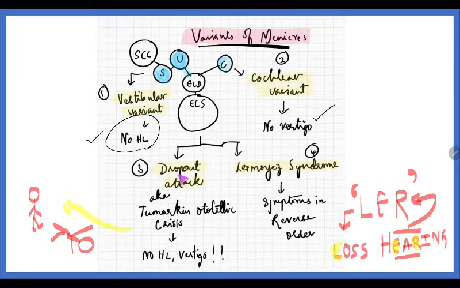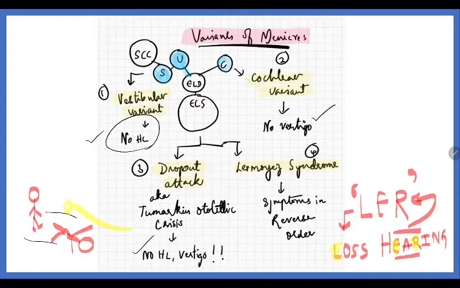Next, another variant is the drop attack, also called Tumarkin otolithic crisis. Here, the person will not have either hearing loss or vertigo, but will have a feeling that he is walking and someone is pushing him down to the ground, and this is the presenting complaint, the drop attack.